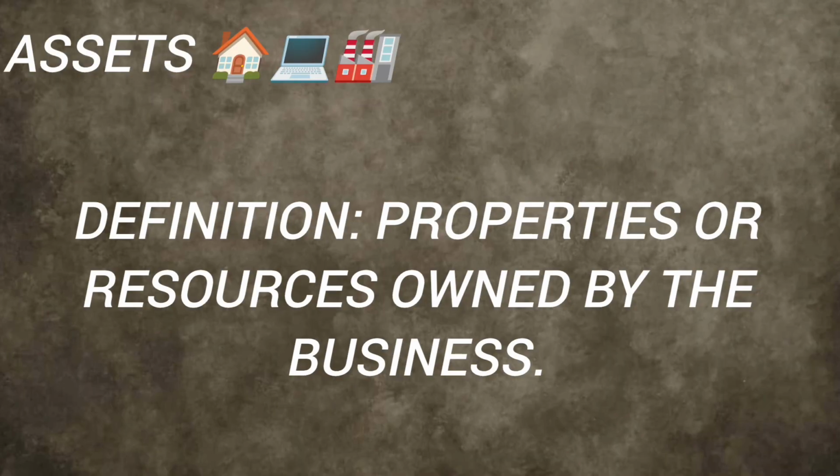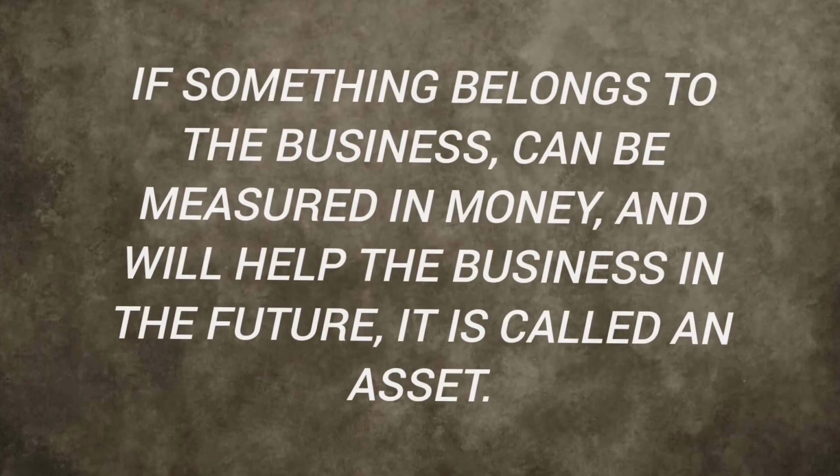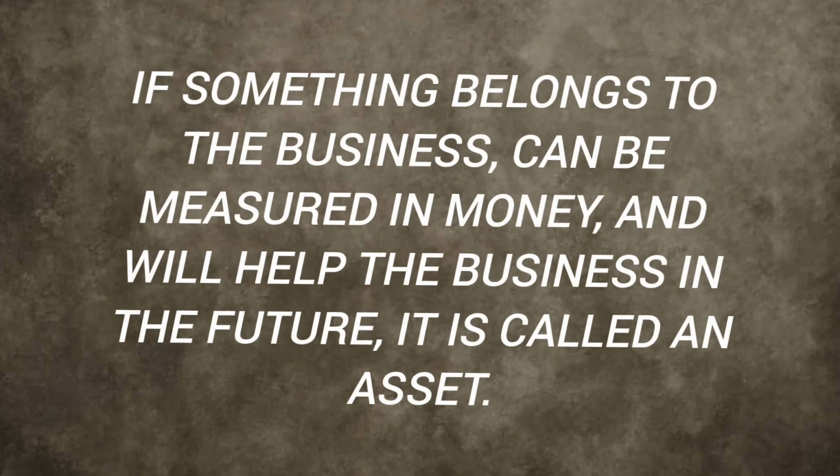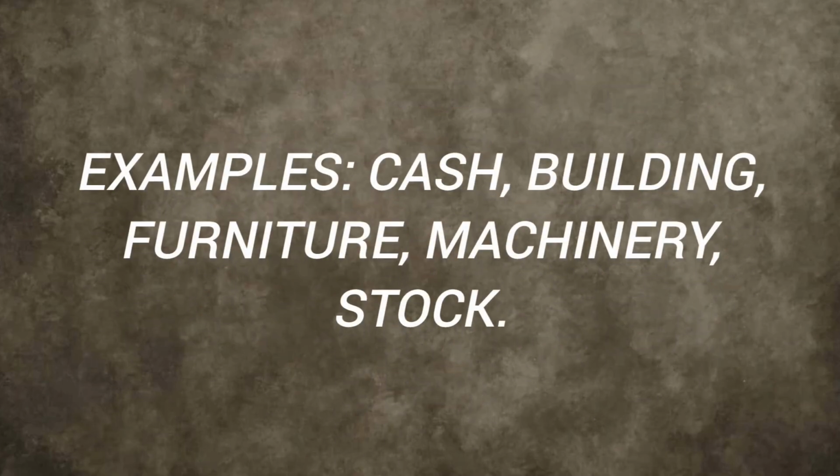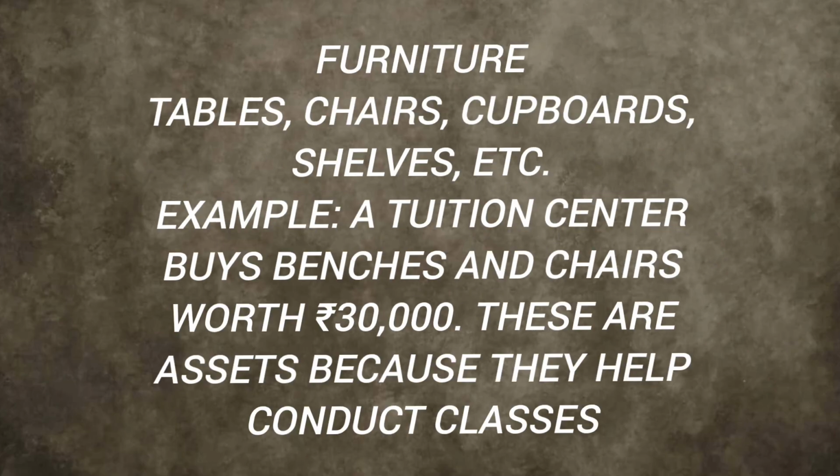An asset is nothing but property or resources owned by the business. Let's understand in simple words: something that belongs to the business, can be measured in money, and will help the business in future. For example, cash, building, furniture, machinery, stock. Why furniture or machinery? We'll take an example: table, chair, cupboard. Example, a tuition center is a business. It buys benches and chairs. Right, it is an asset to the business.